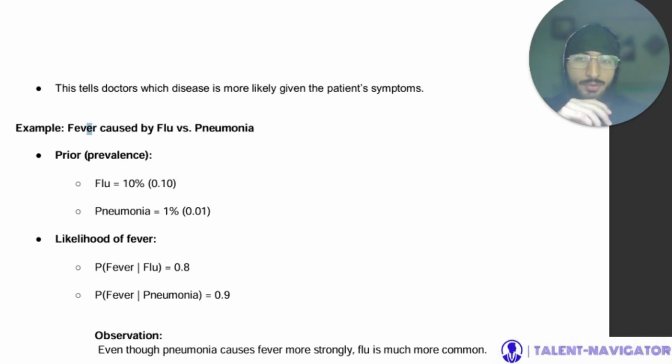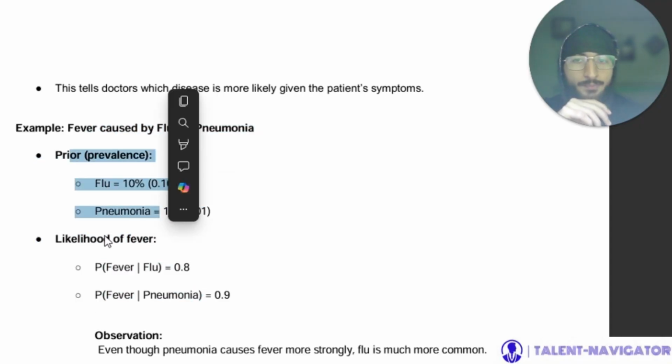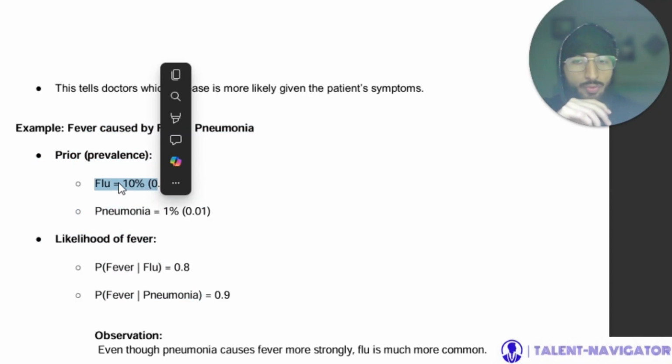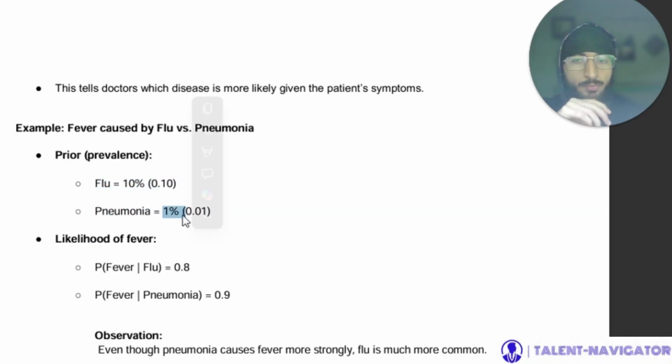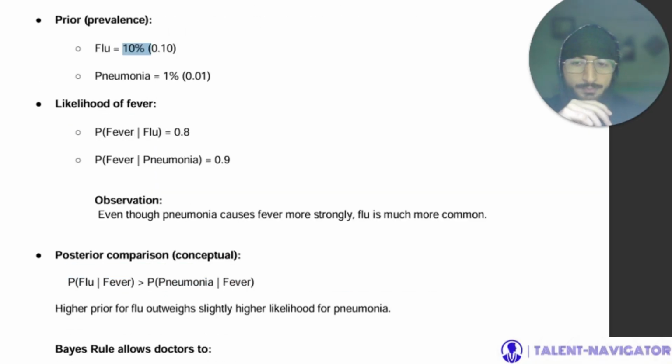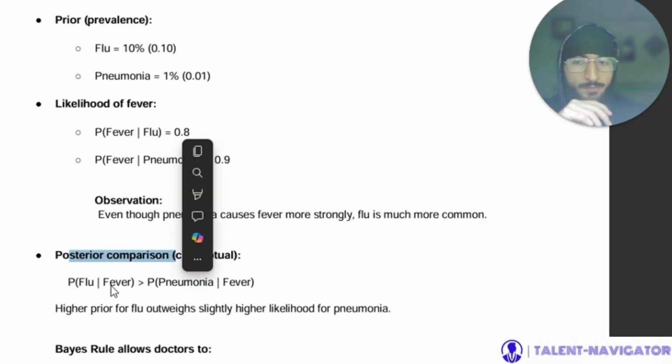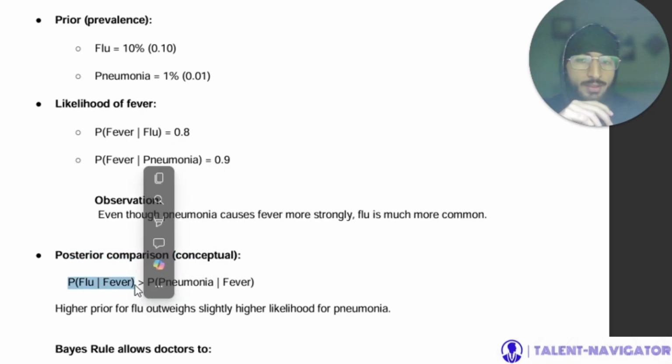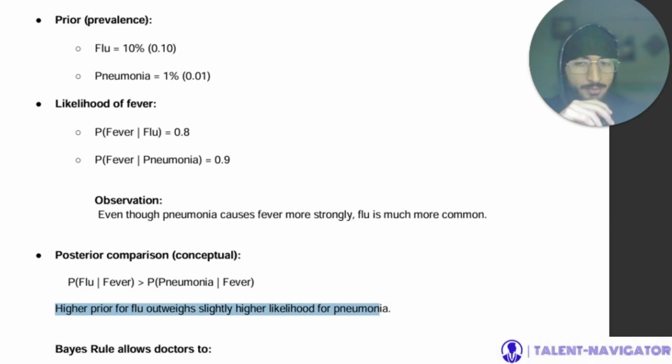So this is an example. You can see fever caused by flu versus pneumonia, right? So prior given is probability of flu and probability of pneumonia, 10% and 1%. Likelihood of fever is given here. Again, this is likelihood. Observation is even though pneumonia causes fever more strongly, flu is much more common, right? According to this. And then posterior comparison, conceptually, probability of flu given fever is greater than probability of pneumonia given fever. So higher prior for flu outweighs slightly higher likelihood for pneumonia.